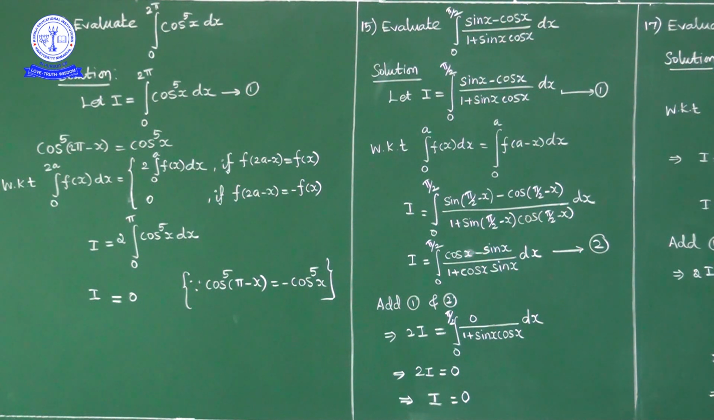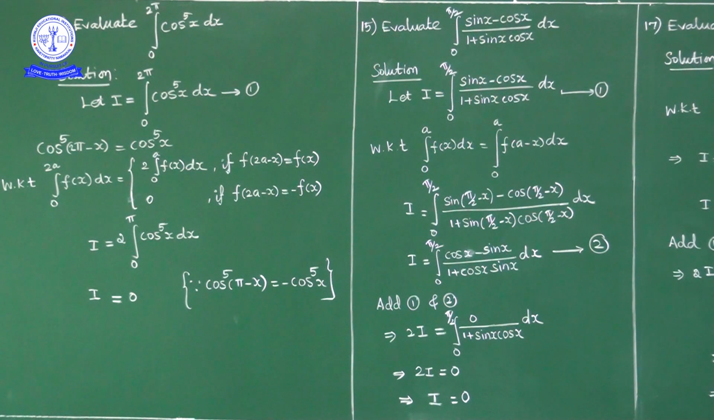Okay, by adding 1 and 2, left hand side how much? 2i. Right hand side denominator same, so add numerator terms. So sin x minus sin x cancel, minus cos x plus cos x cancel, so numerator 0. So integral 0 to pi by 2 0 upon 1 plus sin x cos x dx, 2i equal to 0, so I is equal to 0.